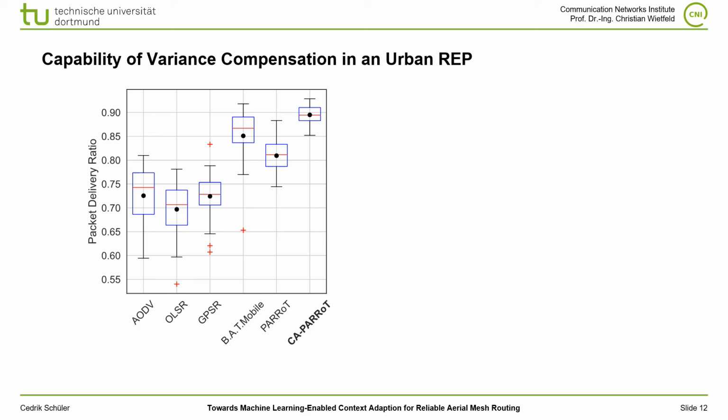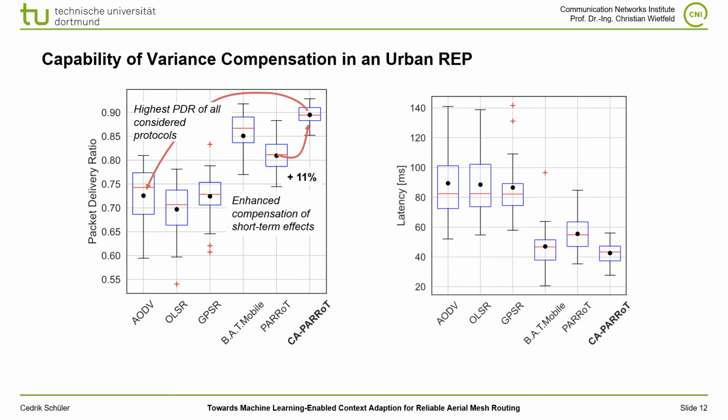CA-PARRoT has now the best performance of all considered routing protocols and can outperform the established ones by up to 23%. Compared to PARRoT, we have a performance gain of 11%, which means that CA-PARRoT has now a 5% better PDR than BATMobile. Also, the latency as a second KPI shows improvements. CA-PARRoT is 9% lower than BATMobile here and 23% lower than PARRoT. Compared to the established routing protocols, this means an up to 50% lower latency for this urban prototype.